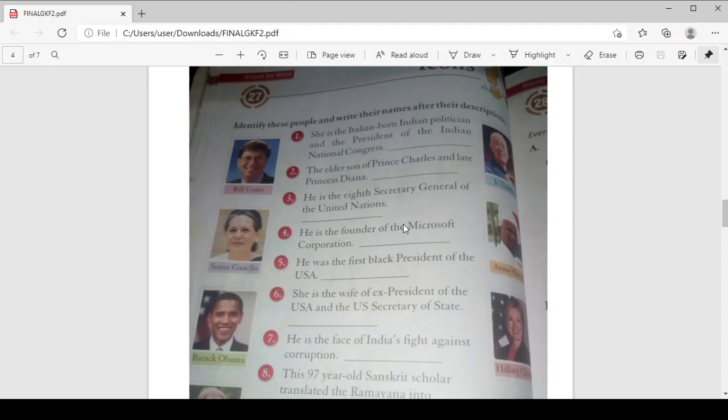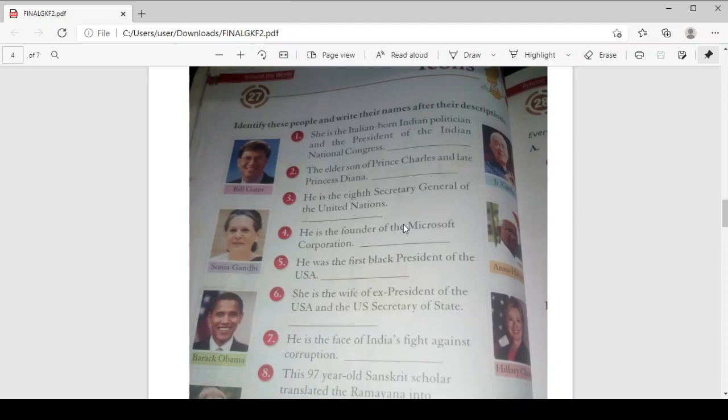Next one, he is the 8th Secretary General of the United Nations. He is Ban Ki-moon. Sorry, my mistake, Ban Ki-moon. Number 4, he is the founder of Microsoft Corporation. He is Mr. Bill Gates.